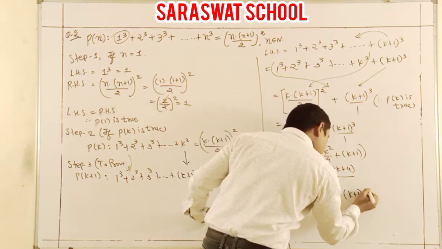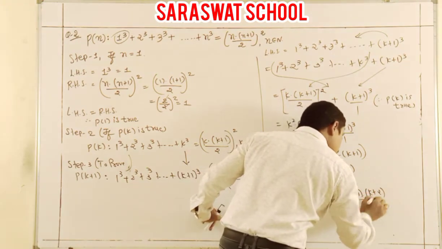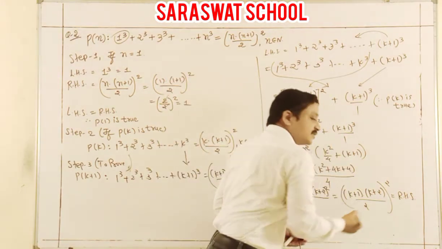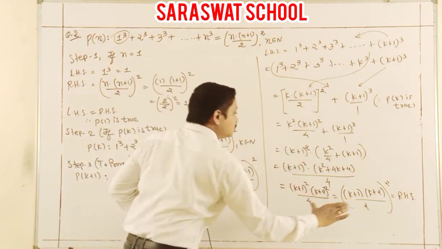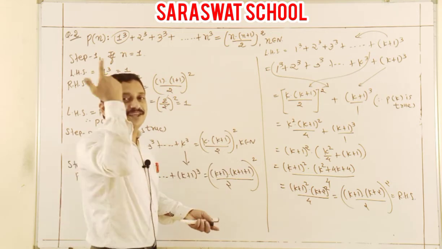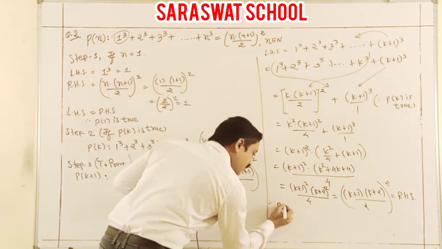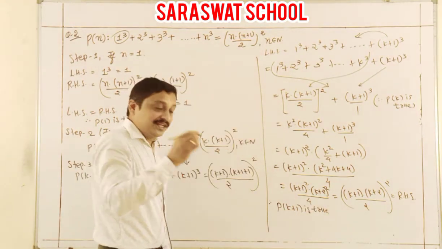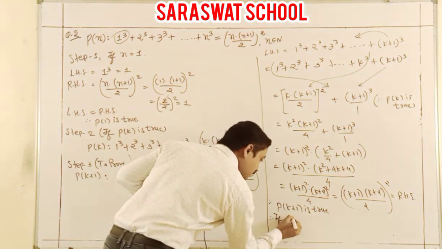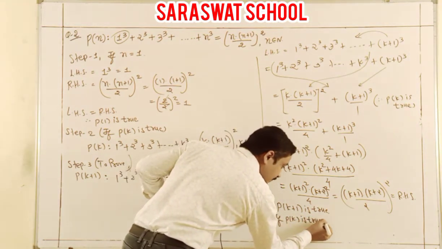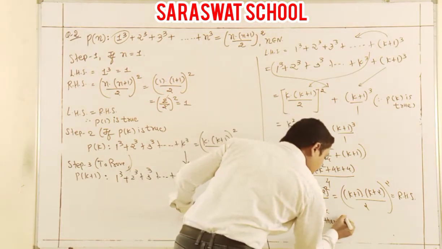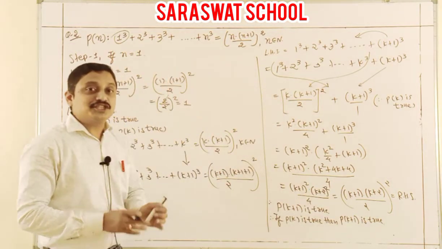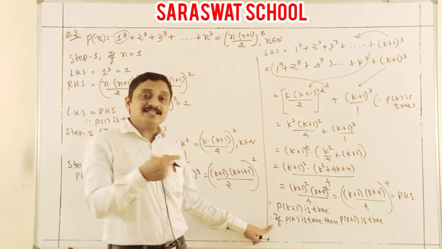So can we write it as k plus 1 by 2 the whole square? And that's my RHS. Look at that. This is your RHS. It's the same as that. It means step 3 is over. Last write down: therefore, P of k plus 1 is true. It means, if P of k is true, then P of k plus 1 is true.